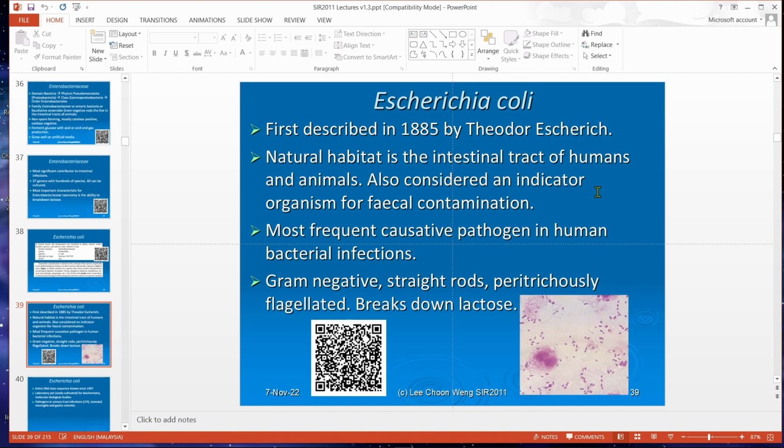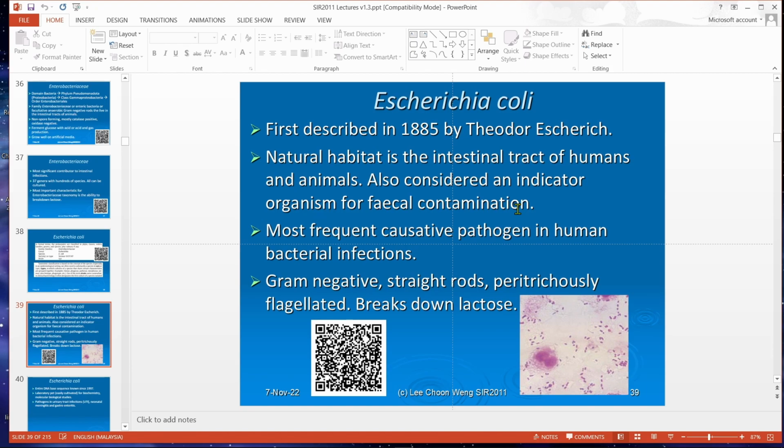But now it's known as Escherichia coli, so named in his honor. Its natural habitat is the intestinal tract, and it is also considered an indicator of fecal pollution. So it's very important in water microbiology, where it is used to indicate fecal pollution.